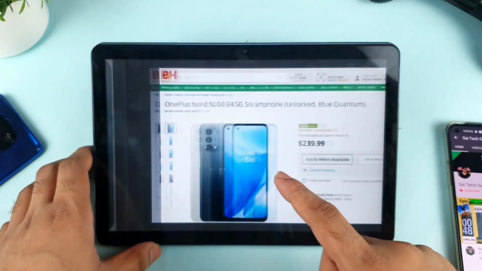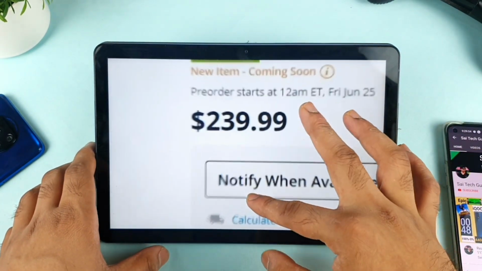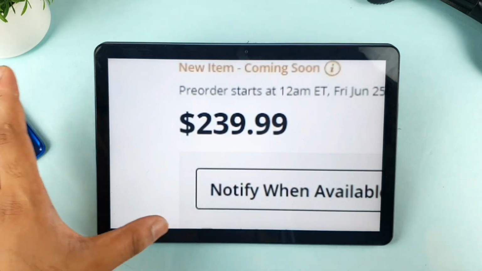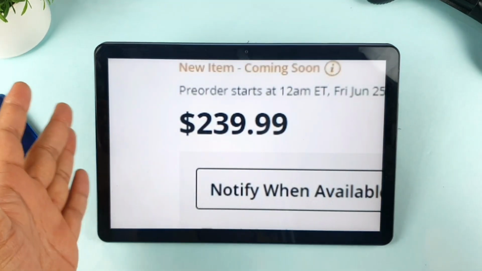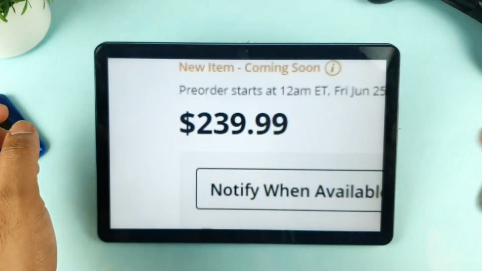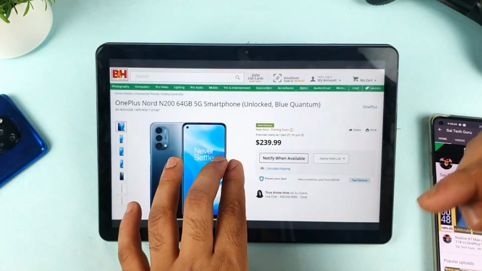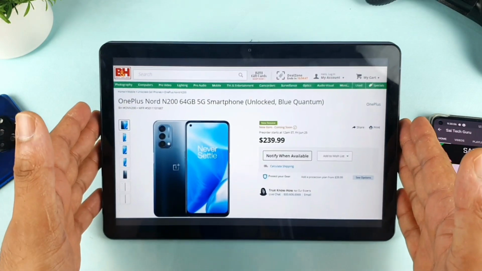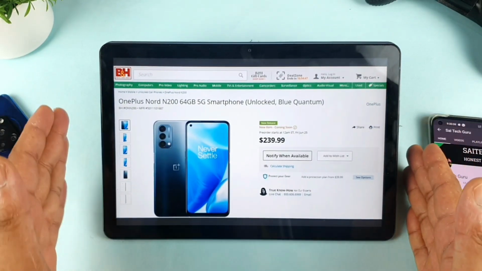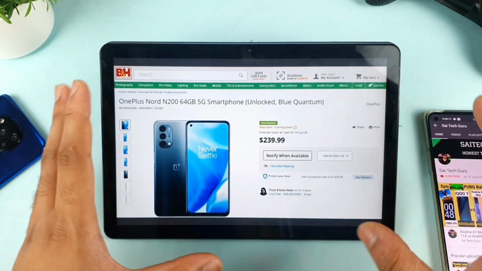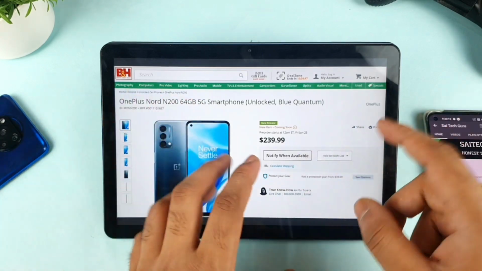The price of this phone is going to be about $239, as you can see, friends. If you convert into Indian rupees, it will come approximately close to 17,000 Indian rupees. That is the approximate price right now. Do let me know in the comments below, in case this phone launches in India for about 17,000, will you be able to buy it or not? So make sure to comment below.